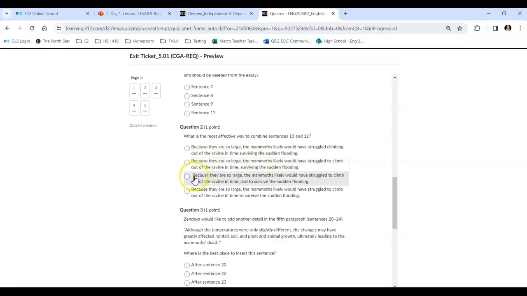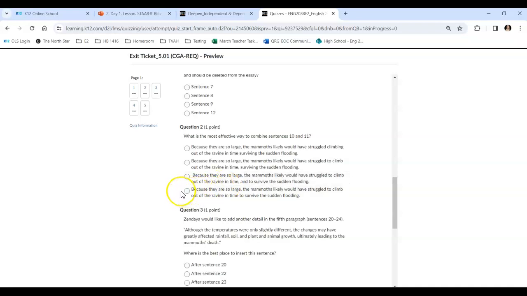Let's keep looking. Because they are so large, the mammoths likely would have struggled to climb out of the ravine in time and to survive the sudden flooding. Okay, so this one has a comma. And after this "and," I don't see a second subject. So I don't think that comma is needed. They would have struggled to climb out of the ravine and survive. Okay, that's just two things. We don't need a comma there.